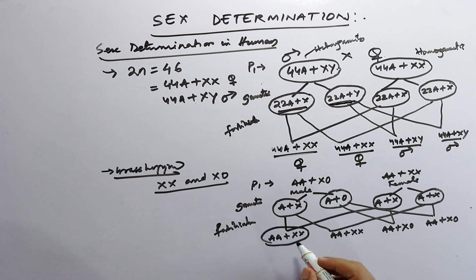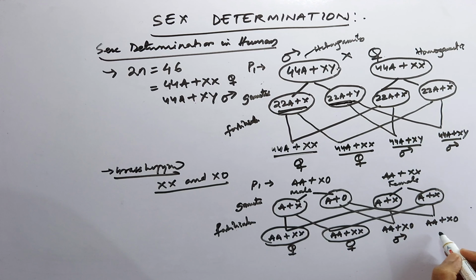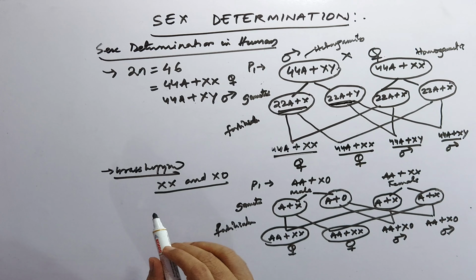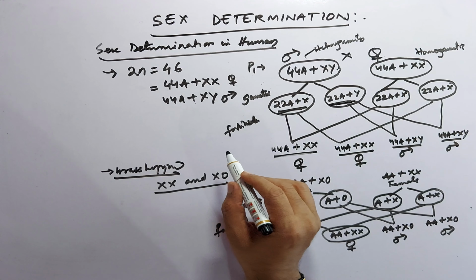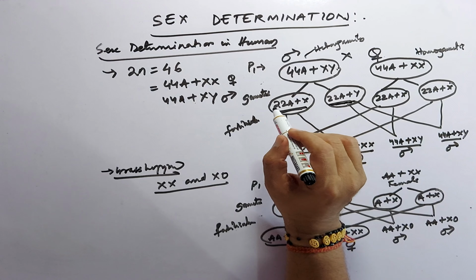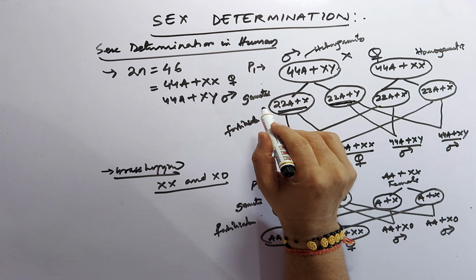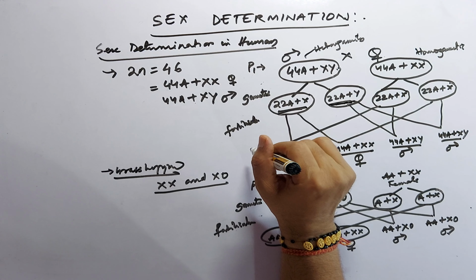So the first two are female and the other two are male. So this is all about the male heterogamety type of sex determination.